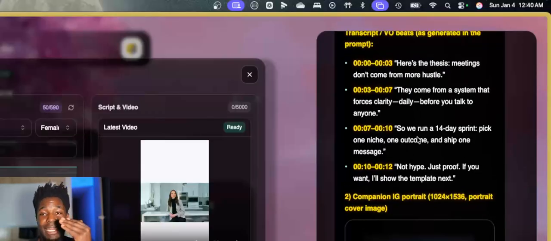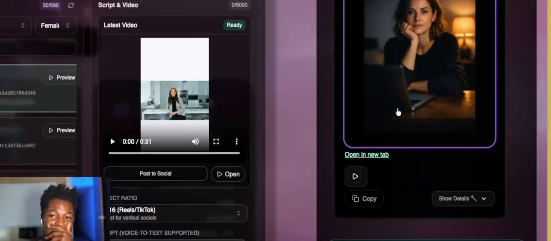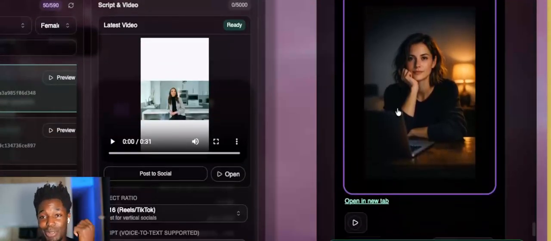But I didn't ask for an image. My God, I didn't ask for an image. You know what I'm gonna add? Clicking an image here and then just posting it directly to your socials. Let me know if you want that.